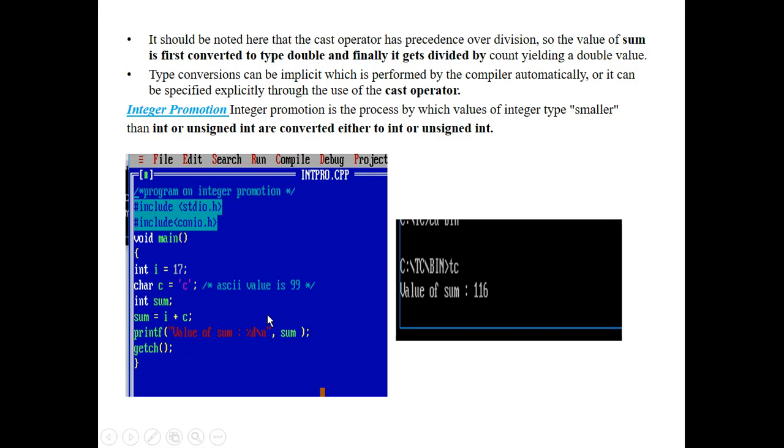Here what I have done, the point we get from the program, is the integer promotion concept. The compiler first checks if any value is smaller than integer or unsigned integer. It then converts those values to integer type or unsigned integer type, then adds the sum value, prints the output and displays it on the computer screen. So this is the concept of integer promotion.